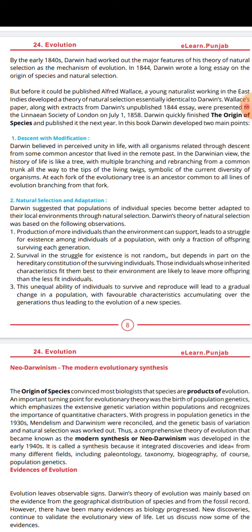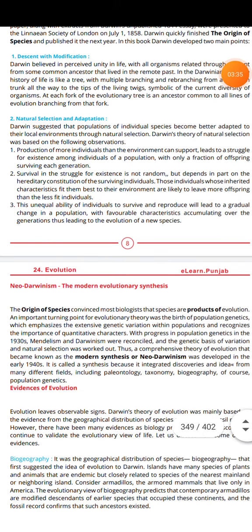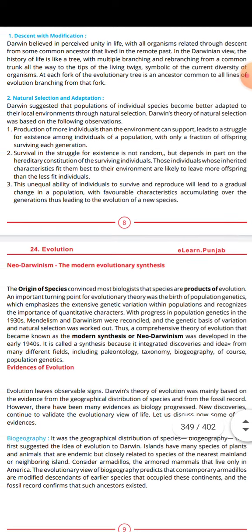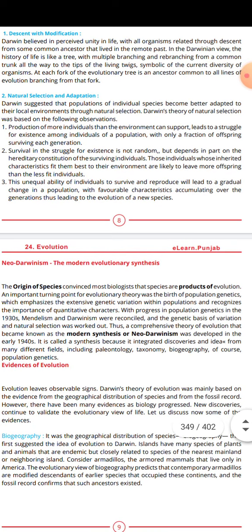Symbolic of the current diversity of organisms, at each fork of the evolutionary tree is an ancestor common to all lines of evolution branching from that fork. Then the second topic is natural selection and adaptation. Darwin suggested that the populations of individual species become better adapted to their local environment through natural selection.